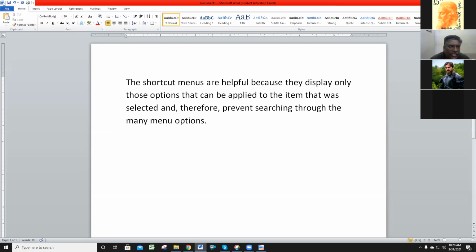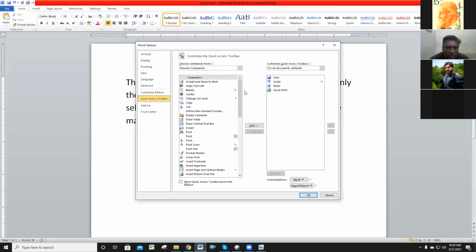And undo, redo, save. All the options are available. Some more options are also there. These are the tick marks I added in the toolbar. If you want to add more commands, just go to more commands. After the fourth, we can add the cut also. If you want to add the cut option in the toolbar, just click cut, add. On the right hand side, the scissor, cut, is added. Again, if you want one more, format painter, you can add the format painter, just add.